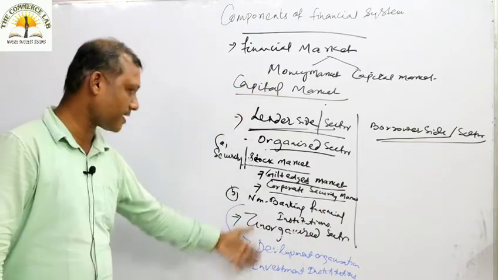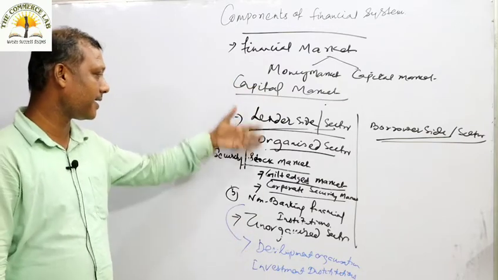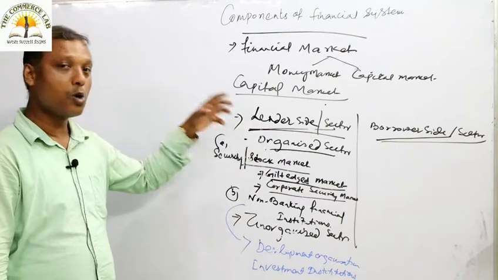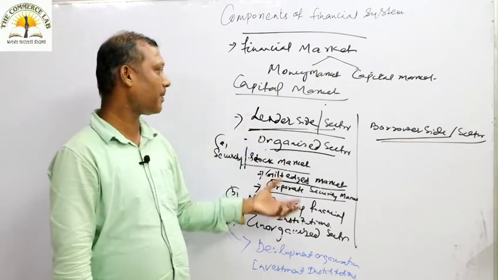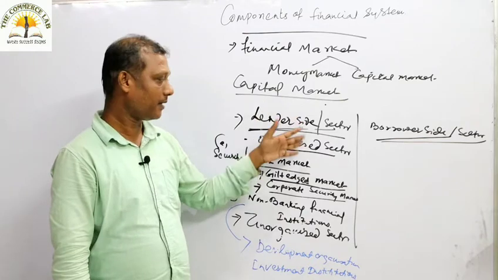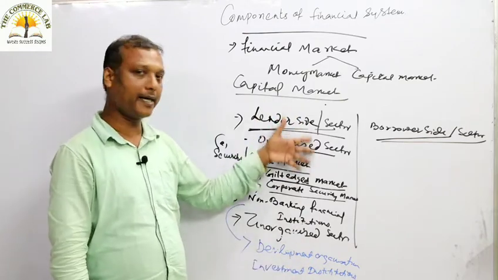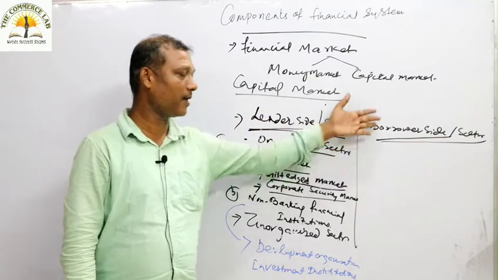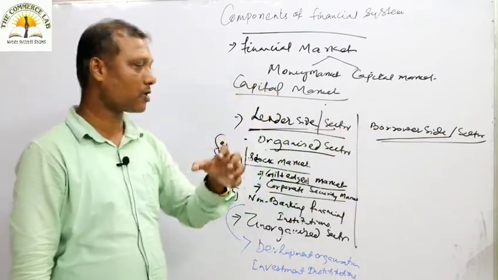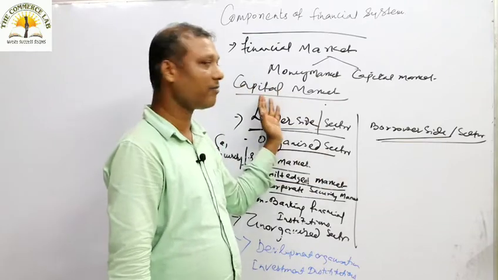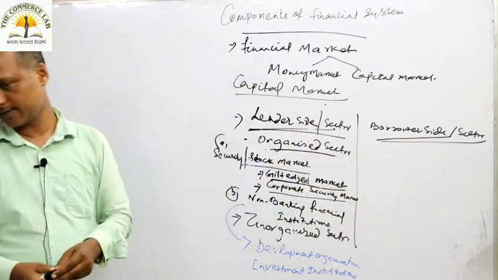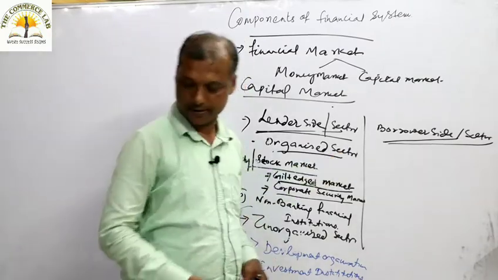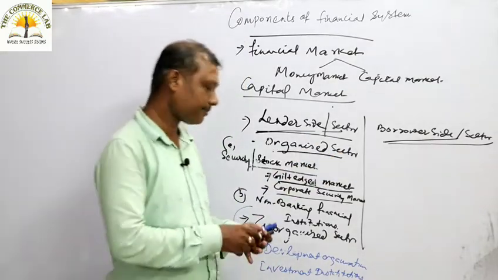So you have discussed the first part, that is your lender side or lender sector. Who are the persons, the organizations, the institutions contributing to the supply of capital market? You understood? They are the organizations playing a key role in supplying funds to the capital market. In the second part, we will discuss who are the institutions and organizations that demand money from the capital market. Discussing further, we will discuss the borrower side actually.